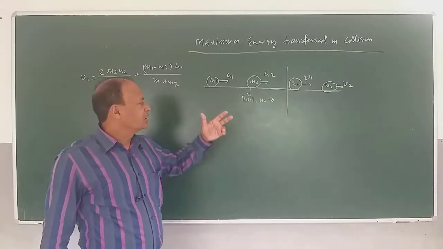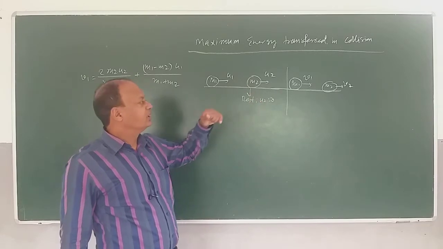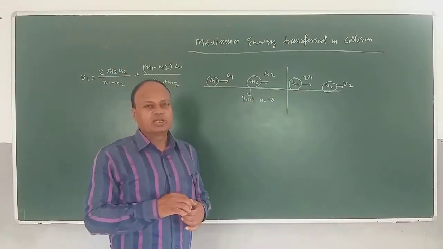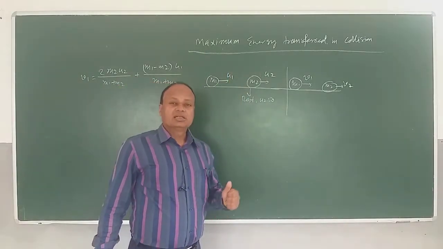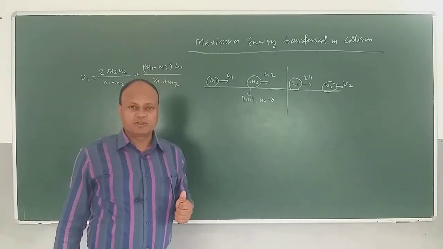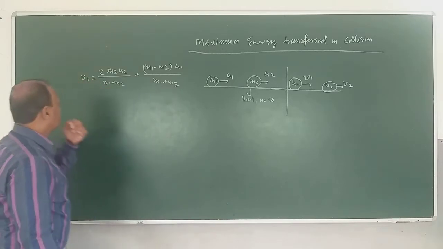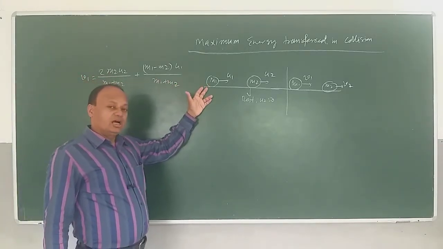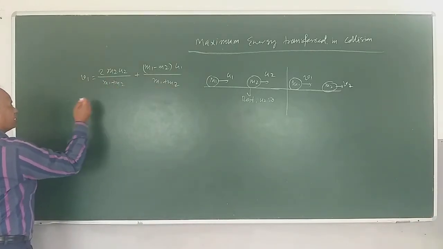So you understand this, that m1 will be transferring part of its kinetic energy to m2 and both will start moving with velocity v1 and v2. So we are trying to find out in this collision the maximum energy transferred from the first body of mass m1 to the body of mass m2. Okay, so let's work on this. We know the velocity v1 of m1 after collision, v1 is this much. We've already done this derivation.